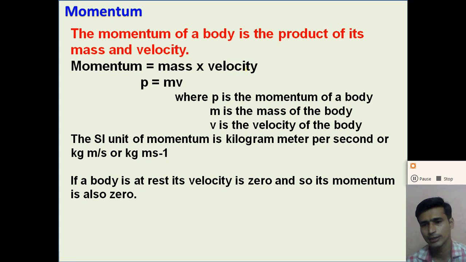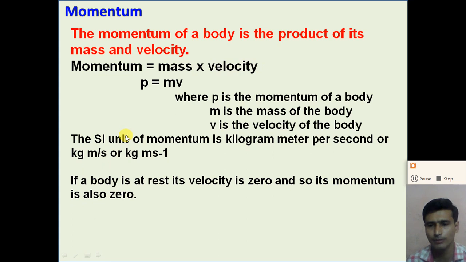Momentum is denoted by P. Mass of the object is denoted by m and the velocity of the object is denoted by v.